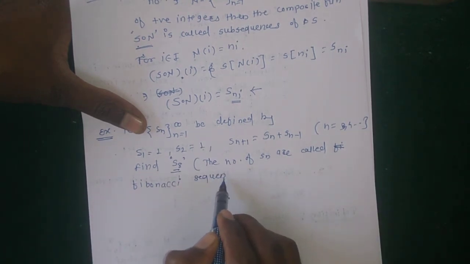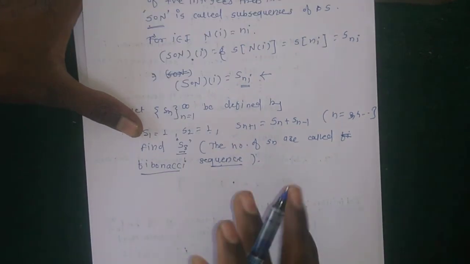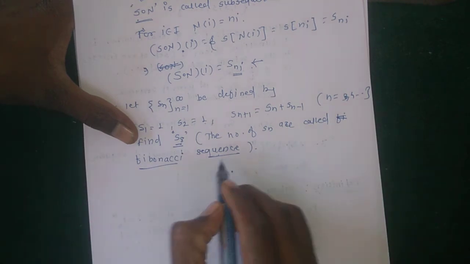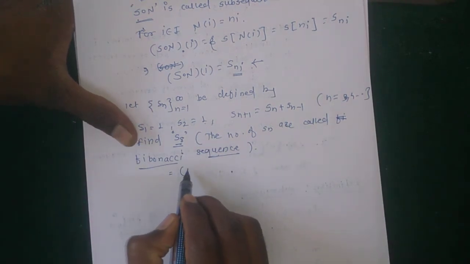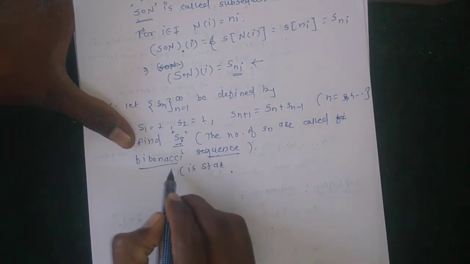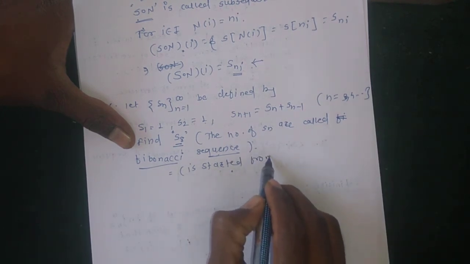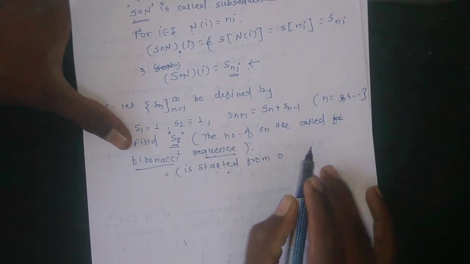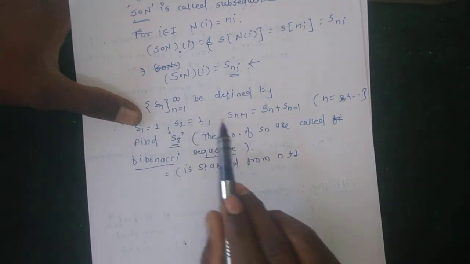Fibonacci sequence. This is called the Fibonacci sequence. The Fibonacci sequence starts from 0 and 1. Here this sequence starts from 0, 1.